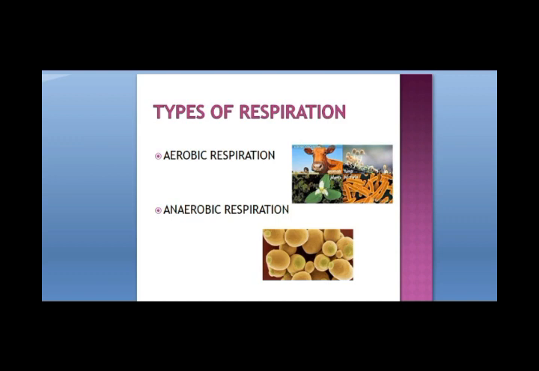Now we come to the next topic, types of respiration. We have discussed at length that oxygen is required for respiration. Oxygen helps to break down the food, like in human beings, cows, plants, dogs, cats. All the organisms use oxygen for the breakdown of the food to release the energy. This is aerobic respiration. The word aerobic itself means presence of air.